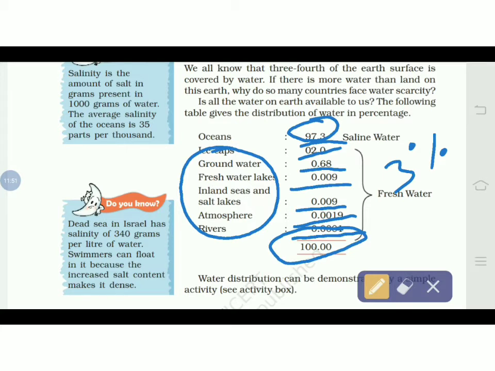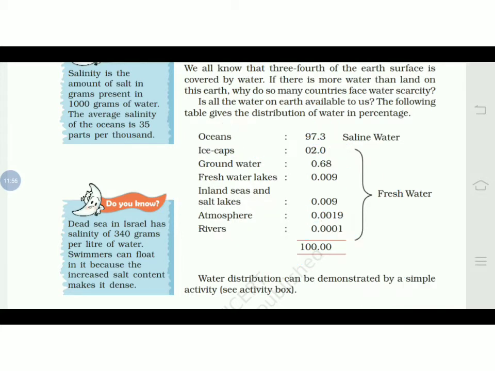So generally the 2.7% is not available in one particular place. It is again distributed in a number of places or areas.